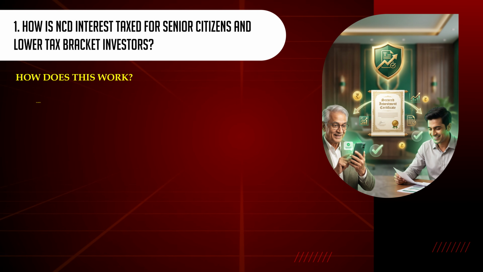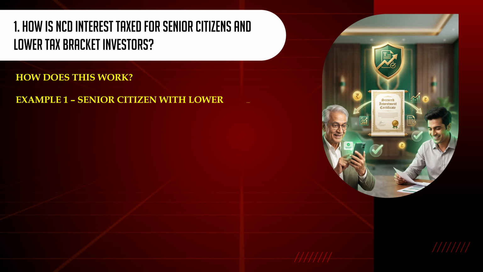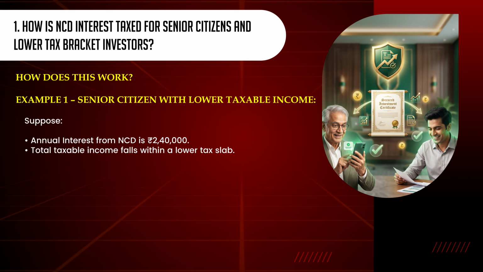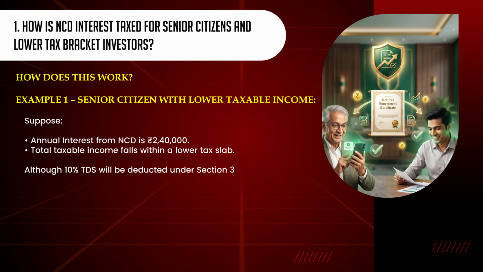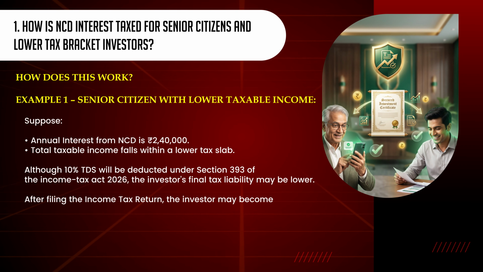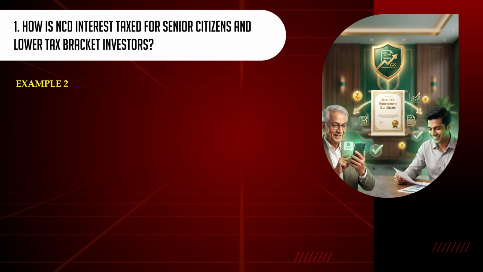How does this work? Example 1. Senior citizen with lower taxable income. Suppose annual interest from NCD is 2,40,000 rupees. Total taxable income falls within a lower tax slab. Although 10% TDS will be deducted under Section 393 of the Income Tax Act 2026, the investor's final tax liability may be lower. After filing the income tax return, the investor may become eligible to claim a refund of excess TDS if applicable.